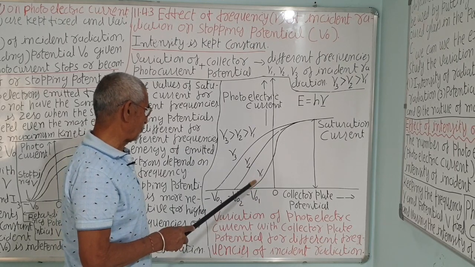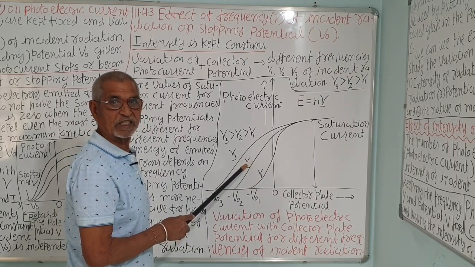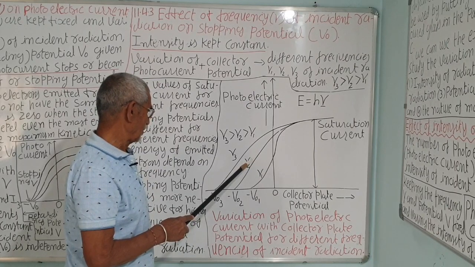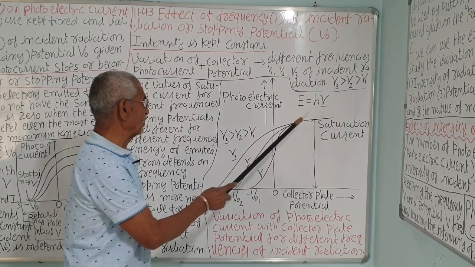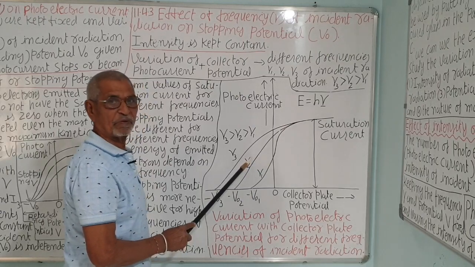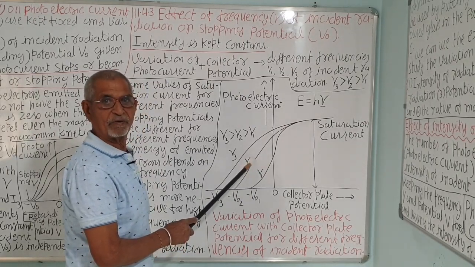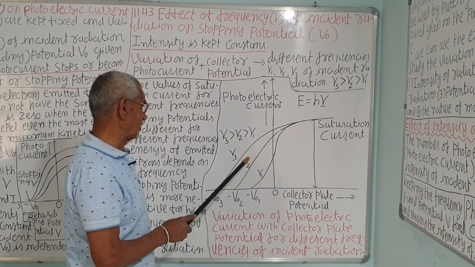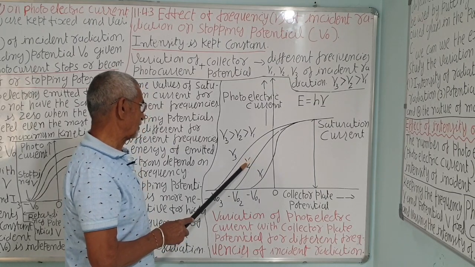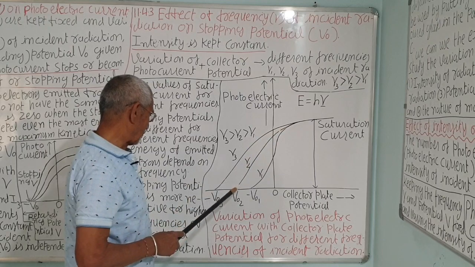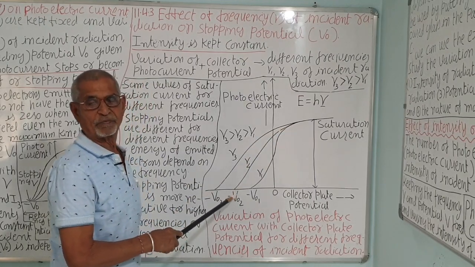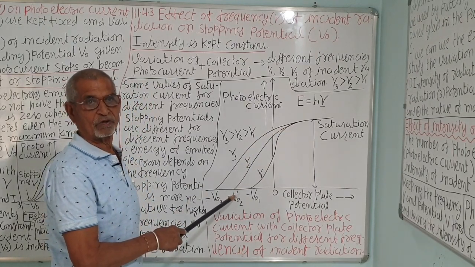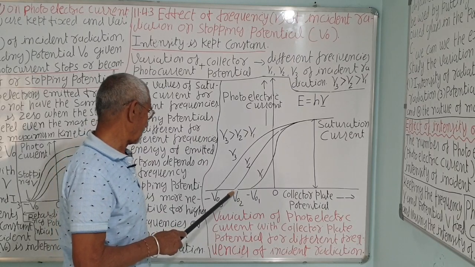Now when you change to frequency nu2, keeping the distance and intensity the same, this has more energy. So electrons emitted from the cathode will have higher energy. With more kinetic energy K maximum, a more negative stopping potential is required to stop the electrons coming towards A, correct?